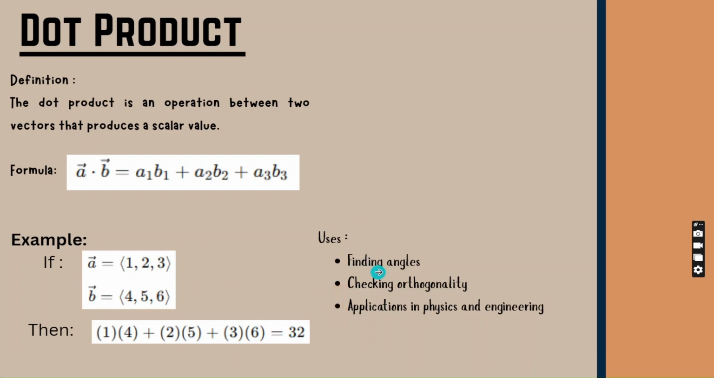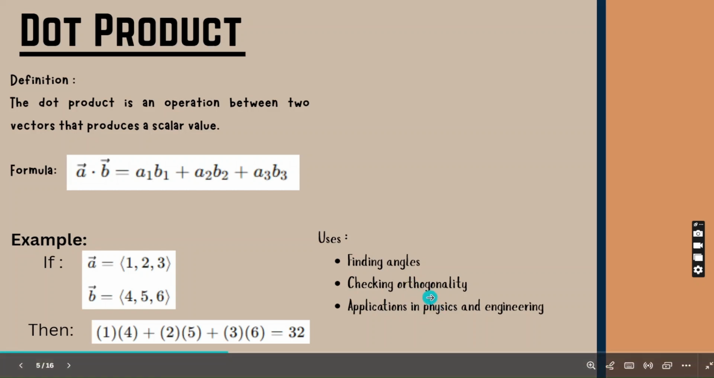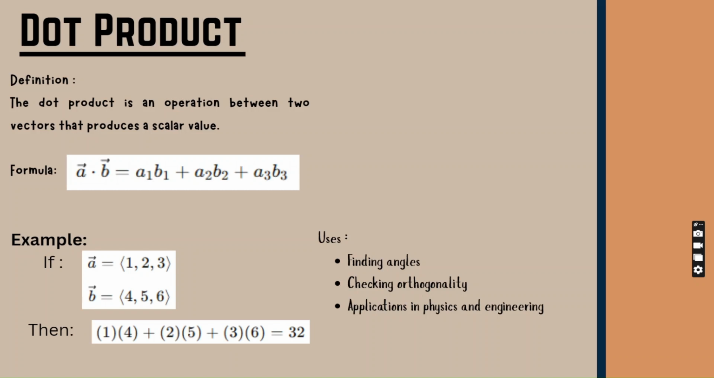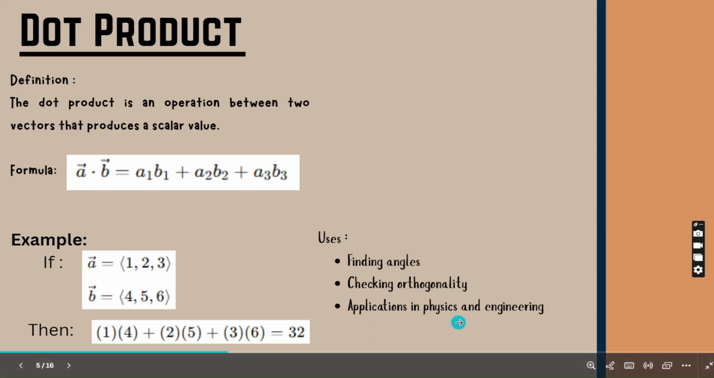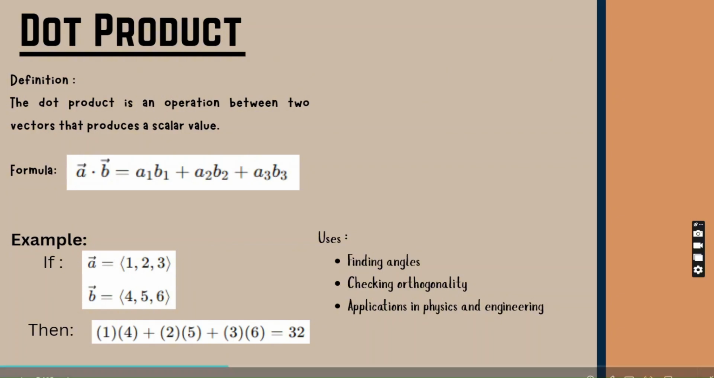So the dot product is useful because it helps identify the relationship between two vectors. It can indicate whether vectors are pointing in similar directions, opposite directions, or are perpendicular. A positive dot product means the vectors generally point in the same direction. A negative result means they point in opposite directions. If the dot product equals 0, the vectors are orthogonal or perpendicular.